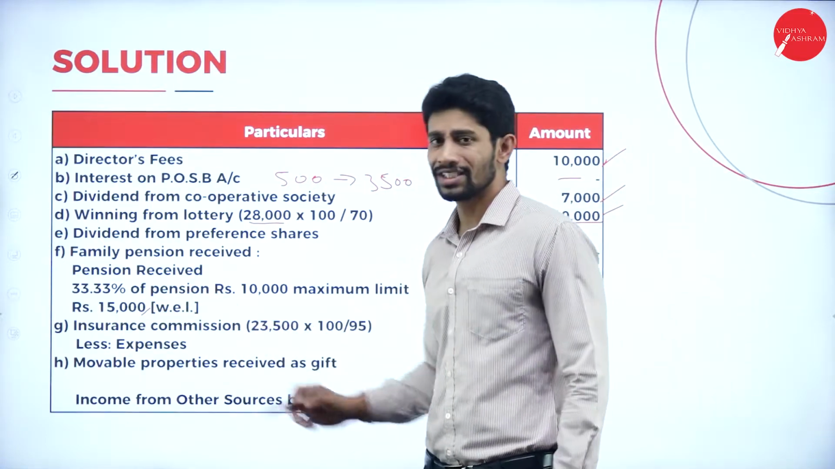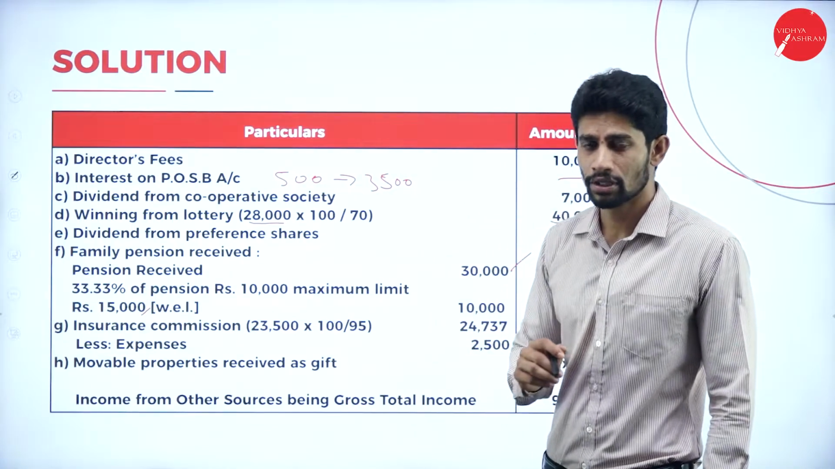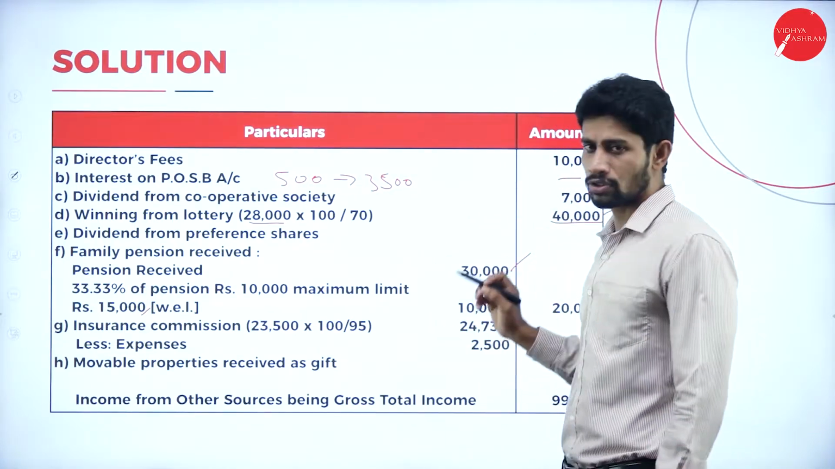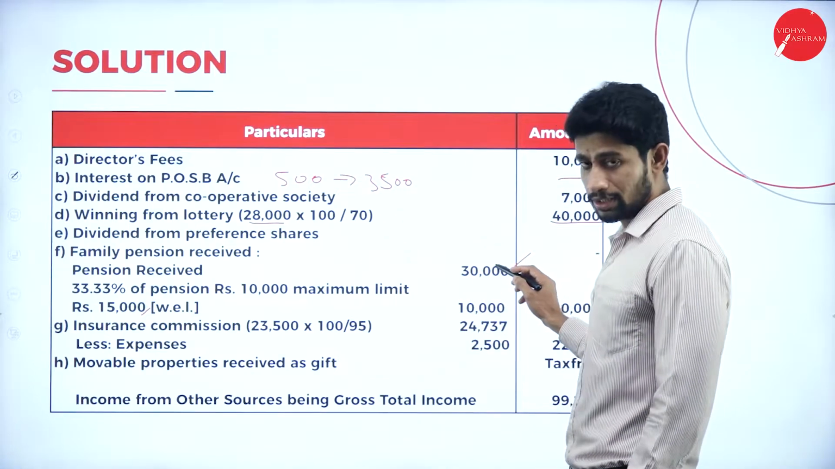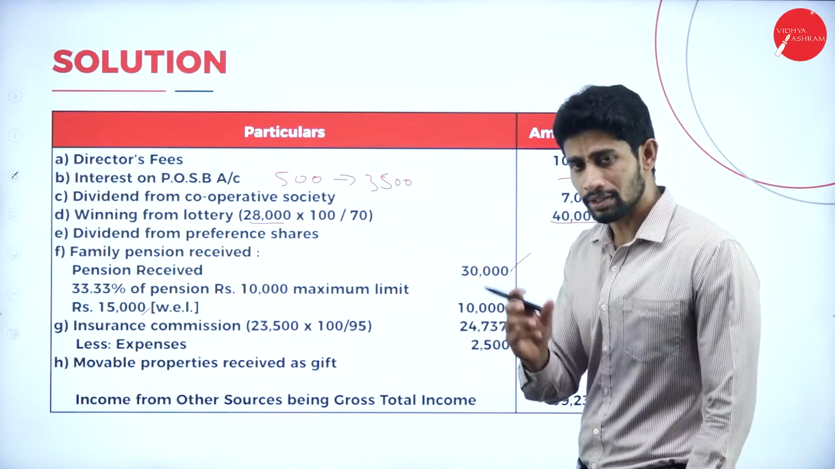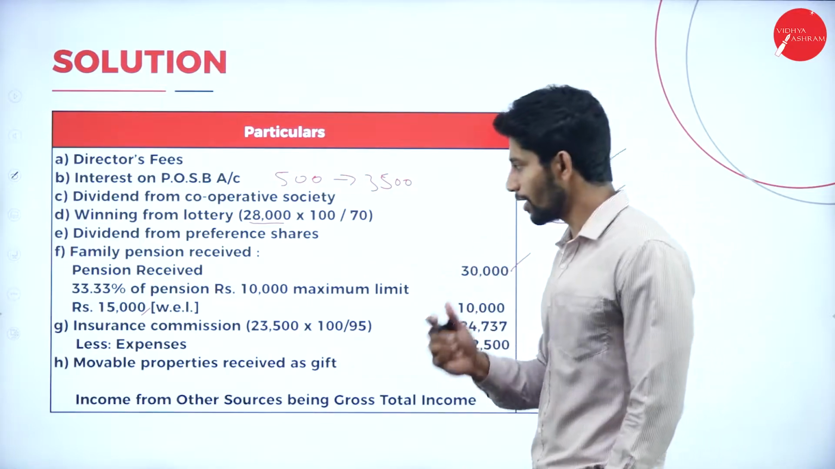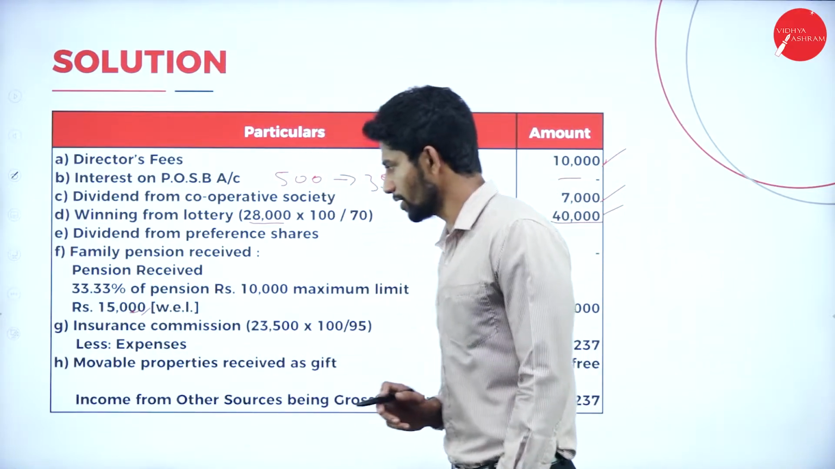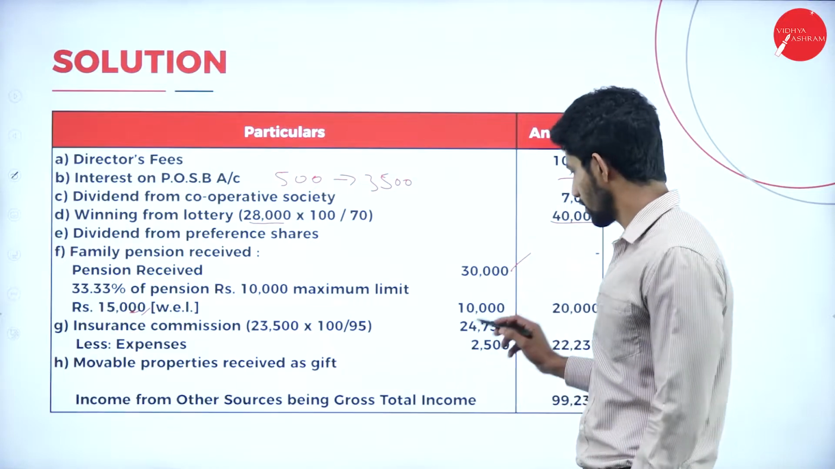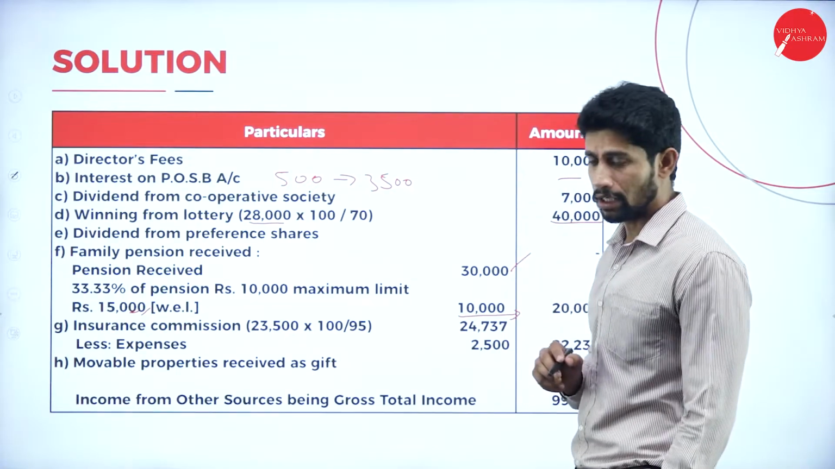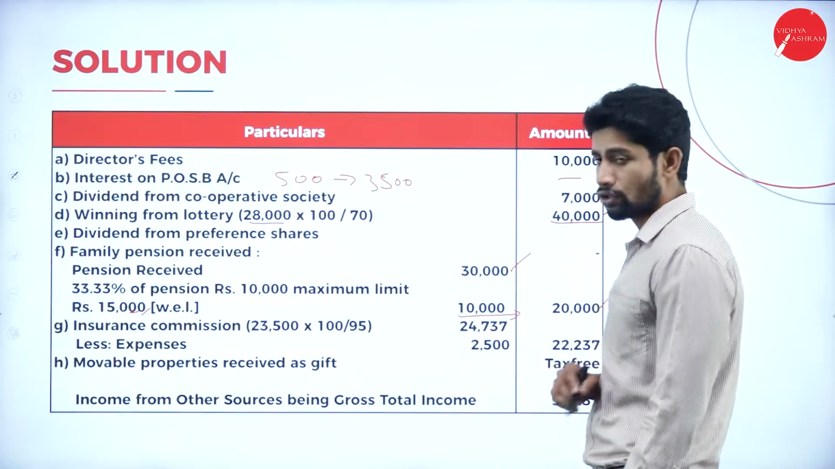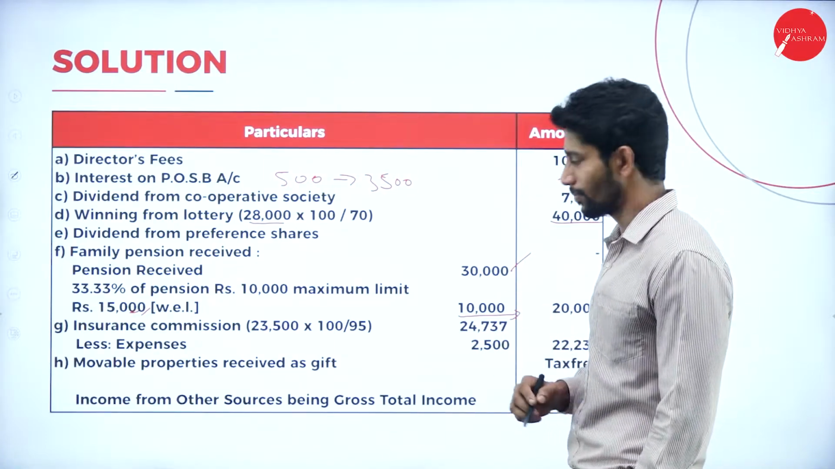Of these two, whichever is lower, that amount we are supposed to deduct from the actual pension. So the actual pension is 30,000. In 30,000, 33.33% is 15,000; whichever is lower, 10,000 is the lower value. So if you deduct 10,000 from 30,000, you will get the balance of 20,000. So that 20,000 is taxable.